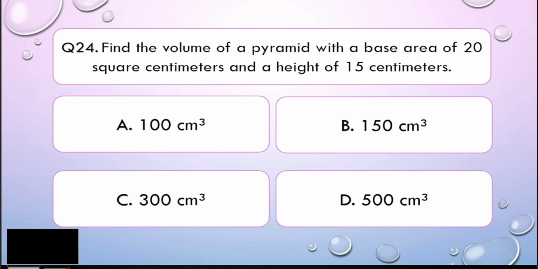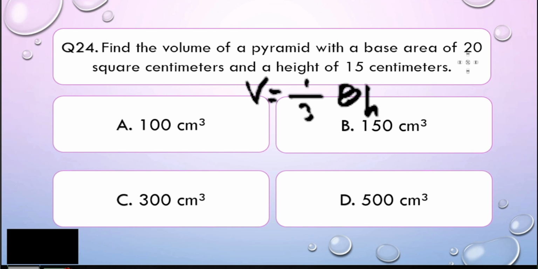Alright, math learners, in finding the volume of a pyramid, what you need to do is to use the formula, right? The formula for the volume of the pyramid is 1/3 multiplied by the base area, and then multiplied by the height. The area of the base differs depending on the shape of the base. If it is square, then the base area is s squared. If it is a rectangle, then the base area is length times width. I hope you got that one. Once you get the base, you just multiply it by its height.